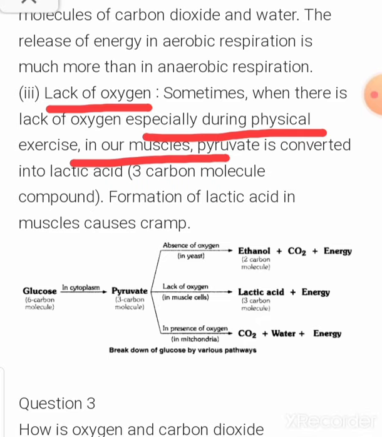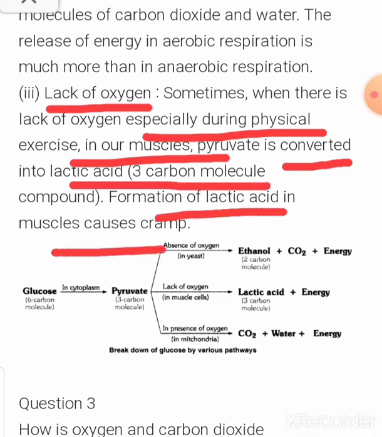Because of lack of oxygen during physical exercise, this pyruvate is converted into lactic acid. So the formation of lactic acid in our body causes cramps in the muscles. So here all the